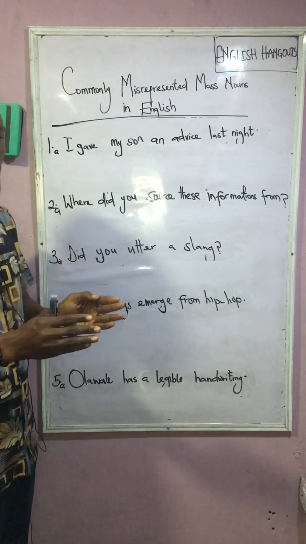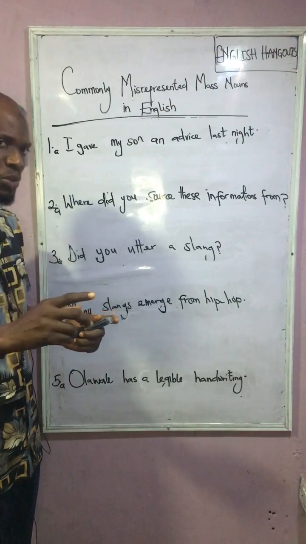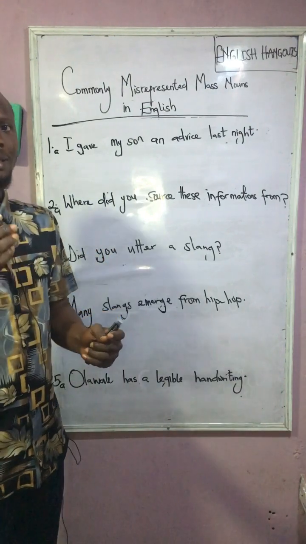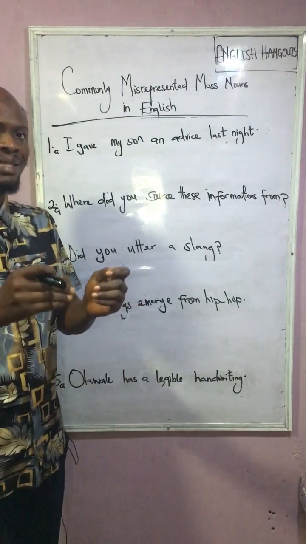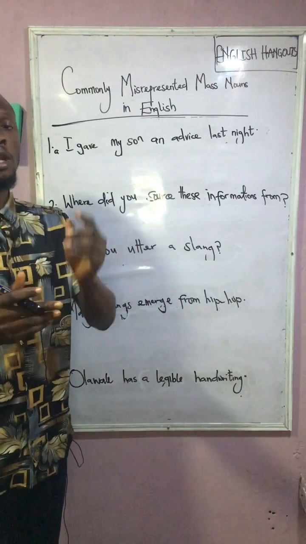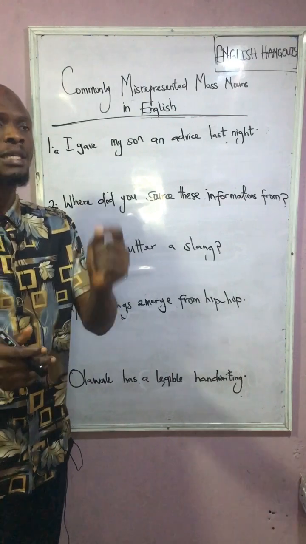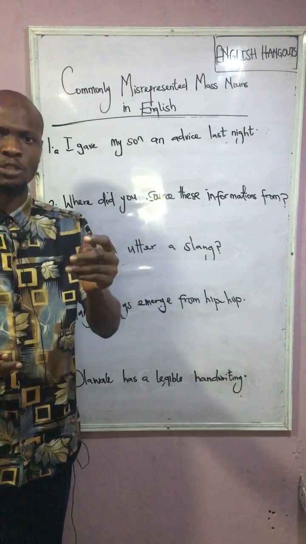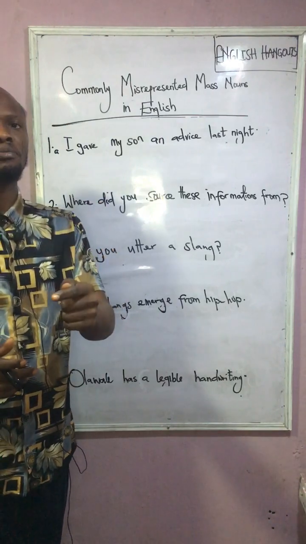They are non-standard expressions. If you remember vividly, last week I mentioned 3 things that we must consider if we are to use mass nouns efficiently in English expression. One of those things is that we should not use the indefinite articles a and an with a mass noun.